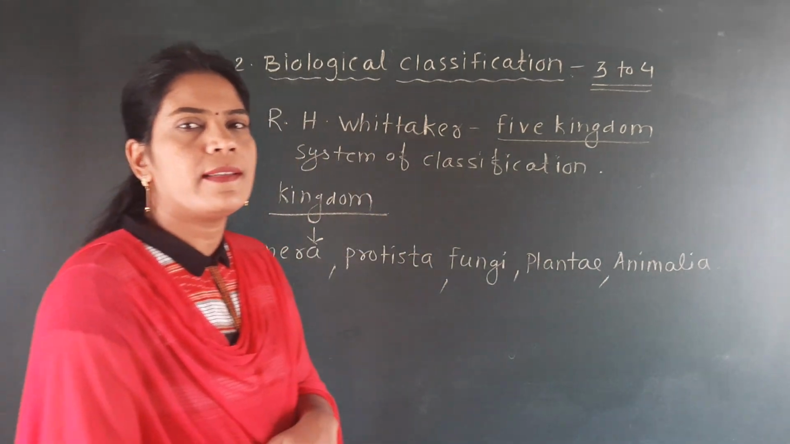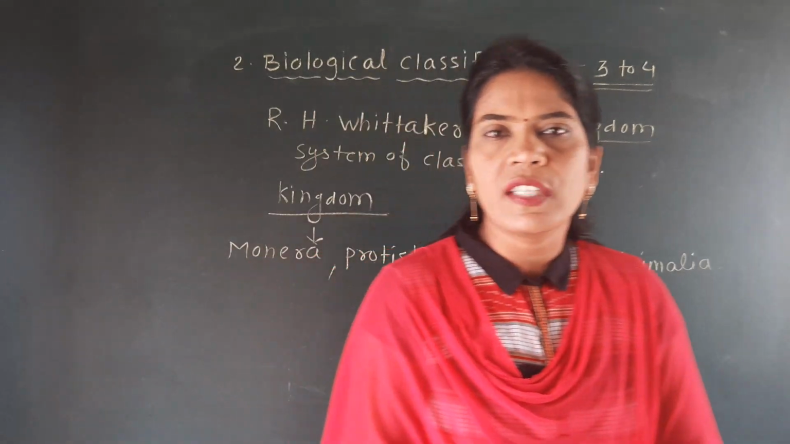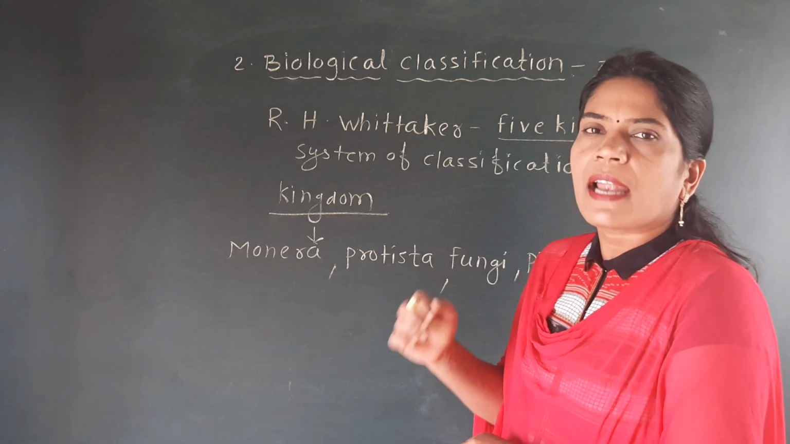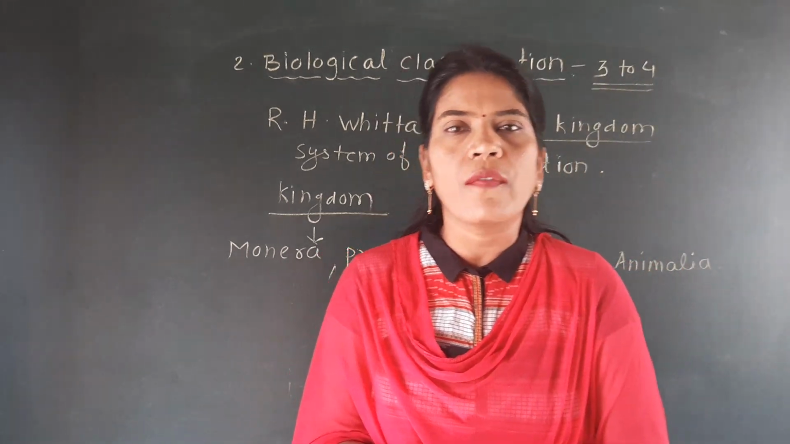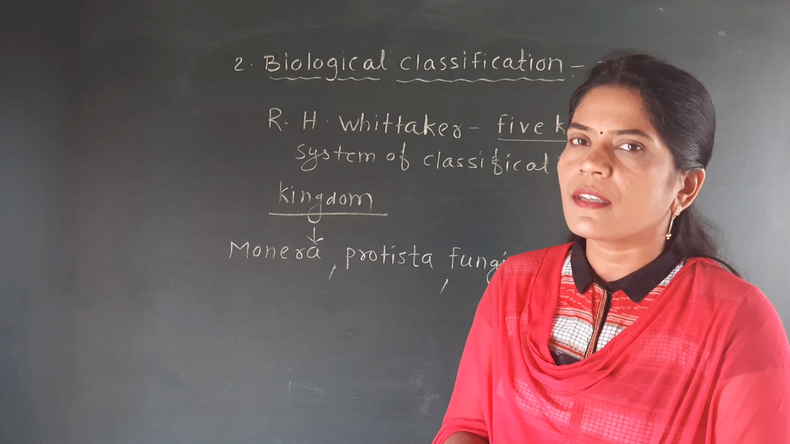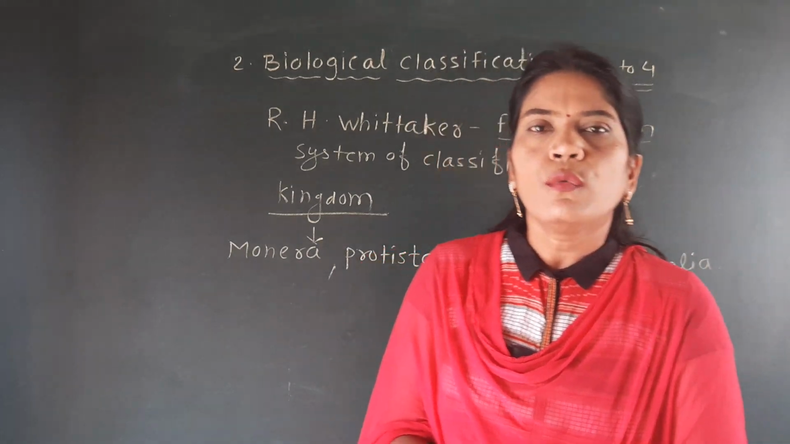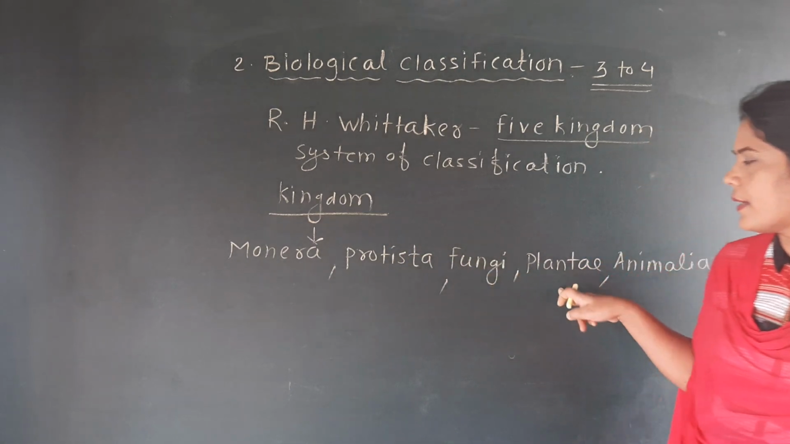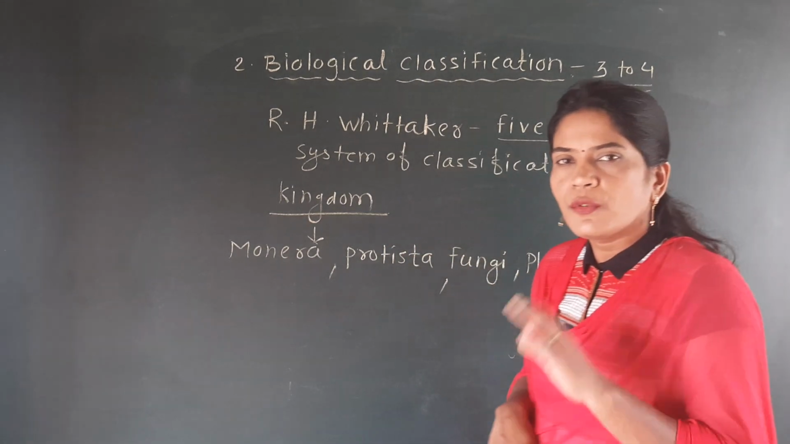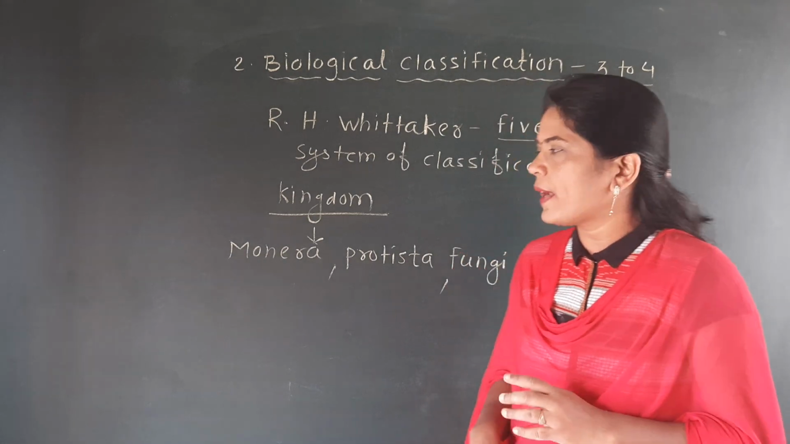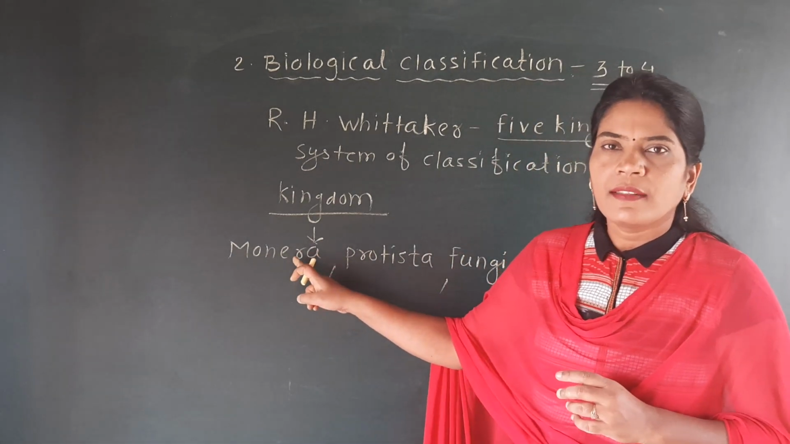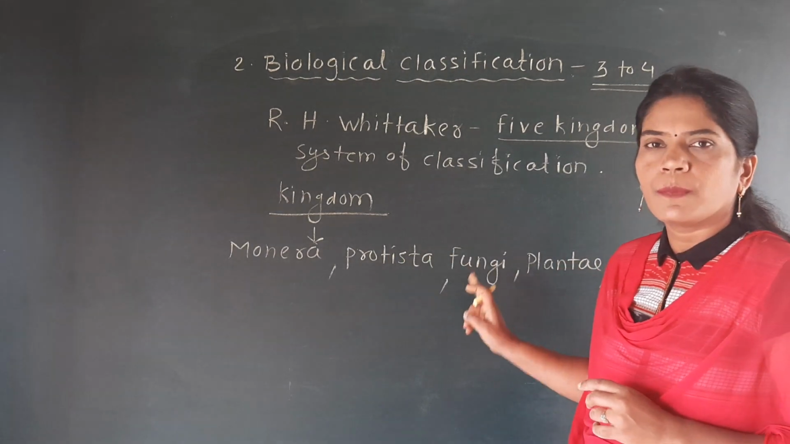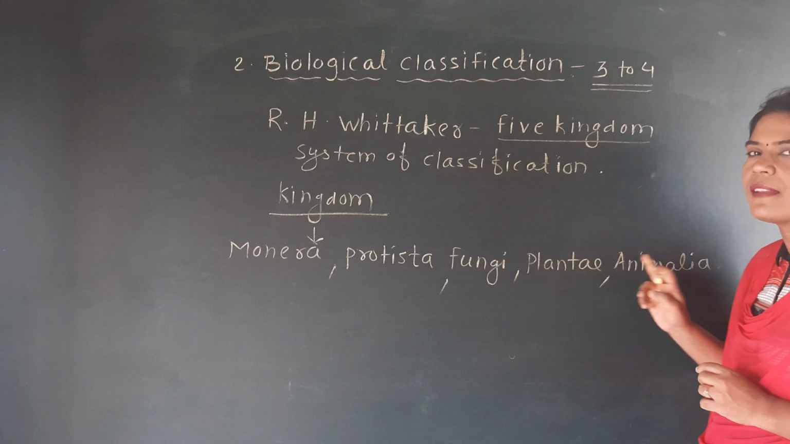Then on which basis did Whittaker classify these five kingdoms? That we have to see. That is the criteria for classification of the five kingdom system. But everybody should know the five kingdoms: Monera, Protista, Fungi, Plantae, and Animalia. There is no sequence, but how are they classified? Monera are very primitive. Next to Monera developed are Protista. Next to Protista, fungi are developed. Next to fungi, plants are there, and next to plants, animals are there.